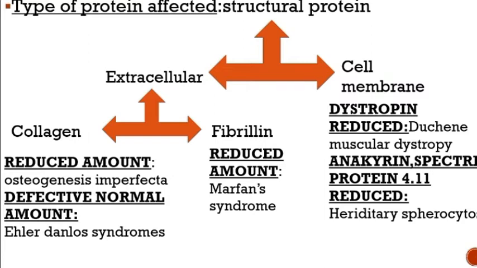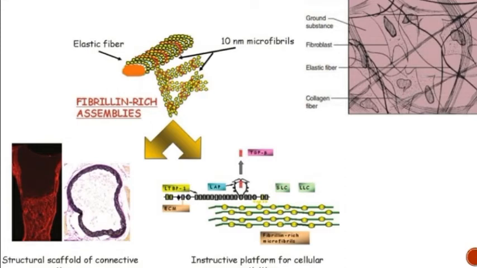We all know elastin is a connective tissue. Elastin is made by a combination of fibrillin plus tropoelastin. Here, the elastin tissue got destroyed. Elastin is made up of an amorphous substance coated by microfibrils, and these microfibrils are in turn made by a proteoglycan called fibrillin. Fibrillins are generally encoded by the FBN1 gene on chromosome number 15.